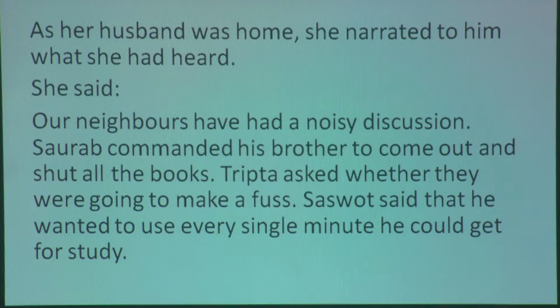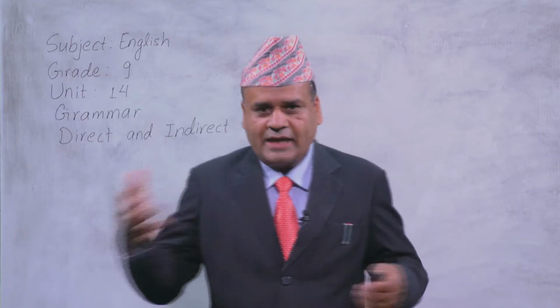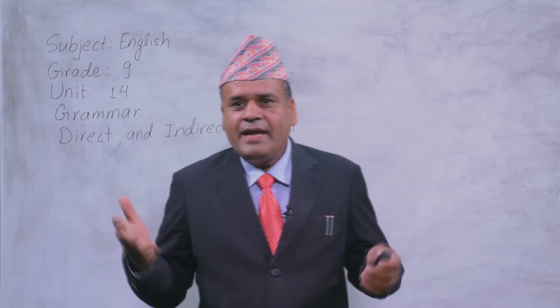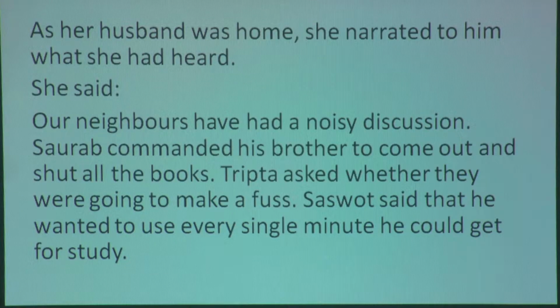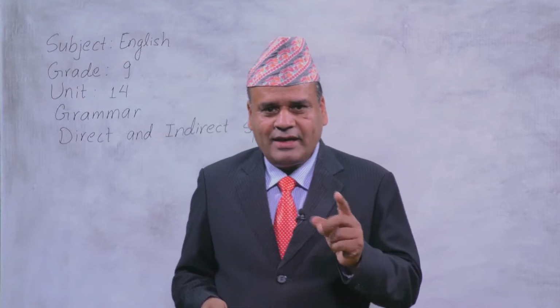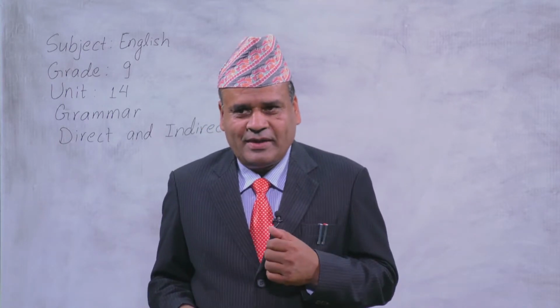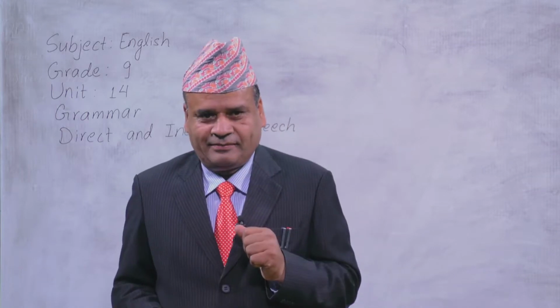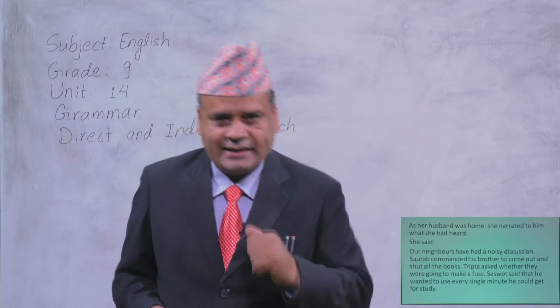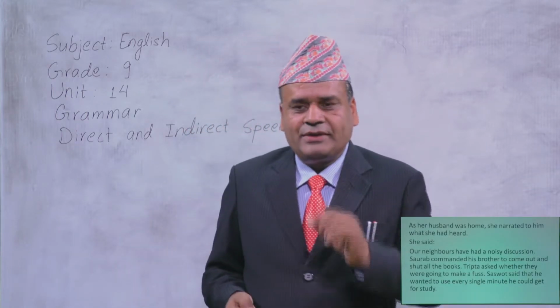Mrs. Jha, who heard the three sentences from Tripta, Saurabh, and Shashwat. Okay, our neighbors have had a noisy discussion. Who had a noisy discussion? Yes, Tripta and the twins, the mother and the sons. They had a noisy discussion. Now, who is reporting this? Who is telling it indirectly? Okay, so Tripta.